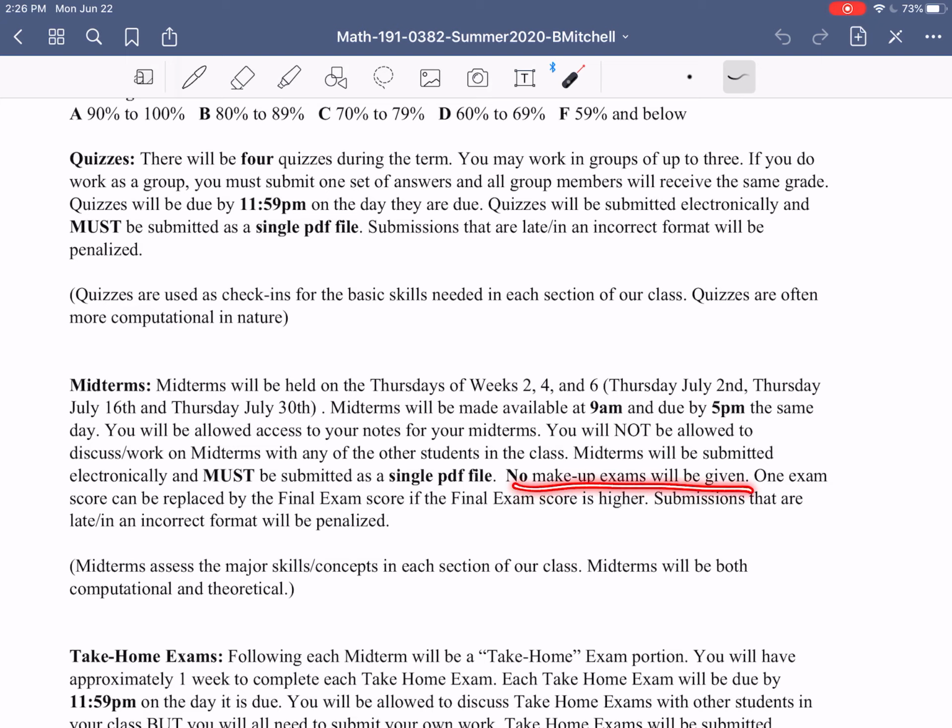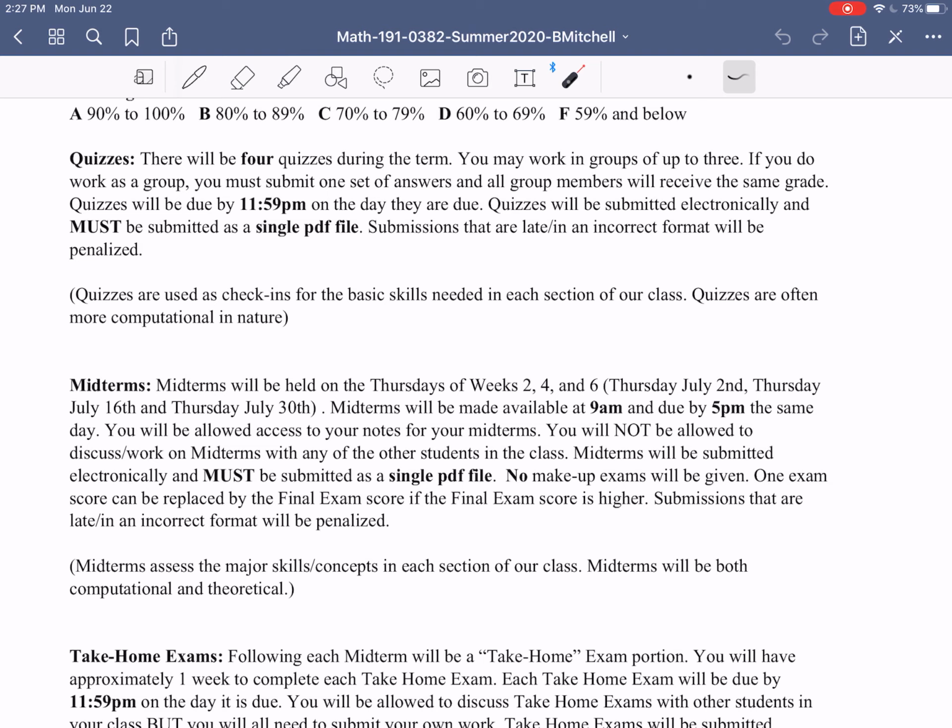There are no makeup exams for our class. However, if you do miss one exam for some reason, maybe an emergency, or if one of the midterms simply does not go as well as you would hope, one exam score can be replaced by the final exam if the final exam score is higher. So if you do significantly better on your final exam, then we will replace your lowest exam score with your final exam. Once again, submissions that are late or in an incorrect format will be penalized here.